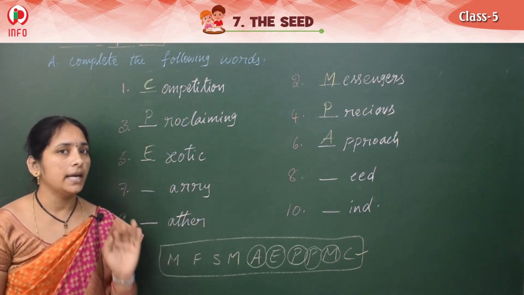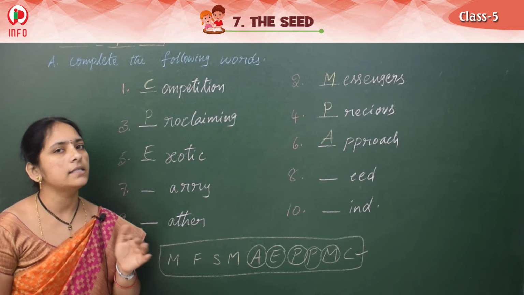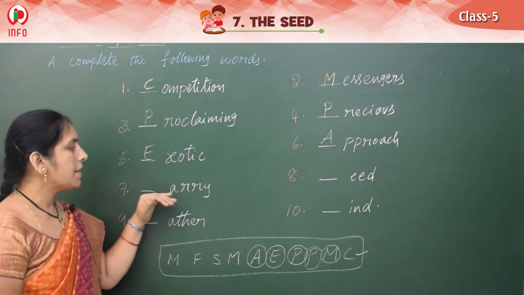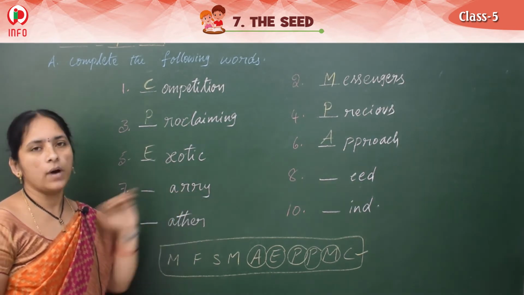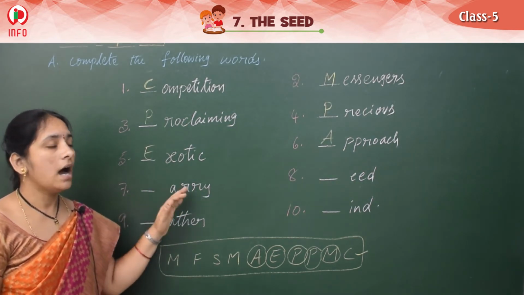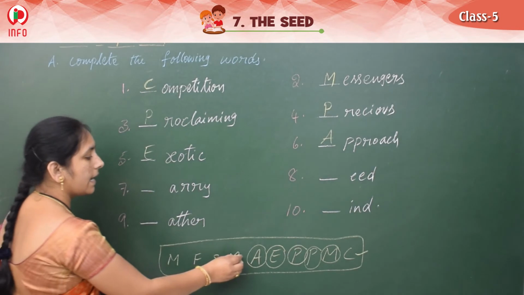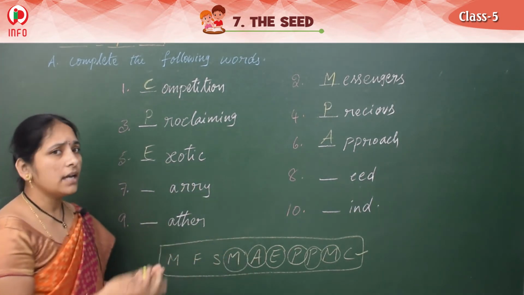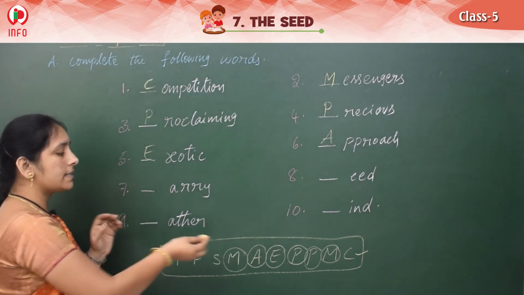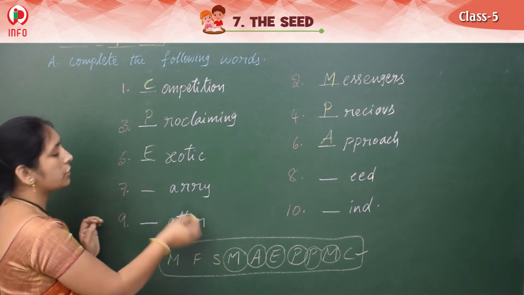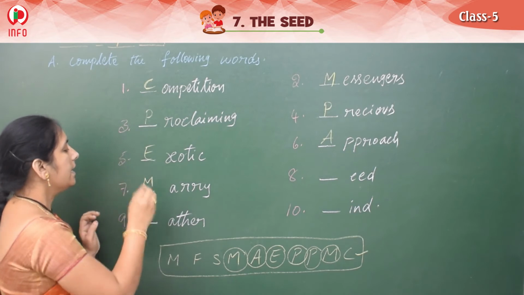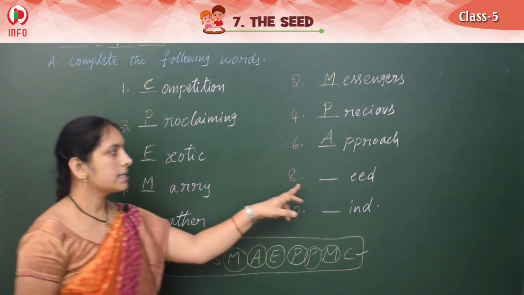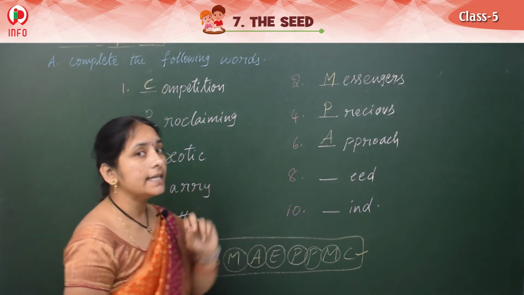A-P-P-R-O-A-C-H. Approach. Okay. And see the next one, dash, A-R-R-Y. What is that? Yes, the princess wants to marry. Carry is also correct, but from the lesson and here they have given, it means we should write marry. M-A-R-R-Y, marry.